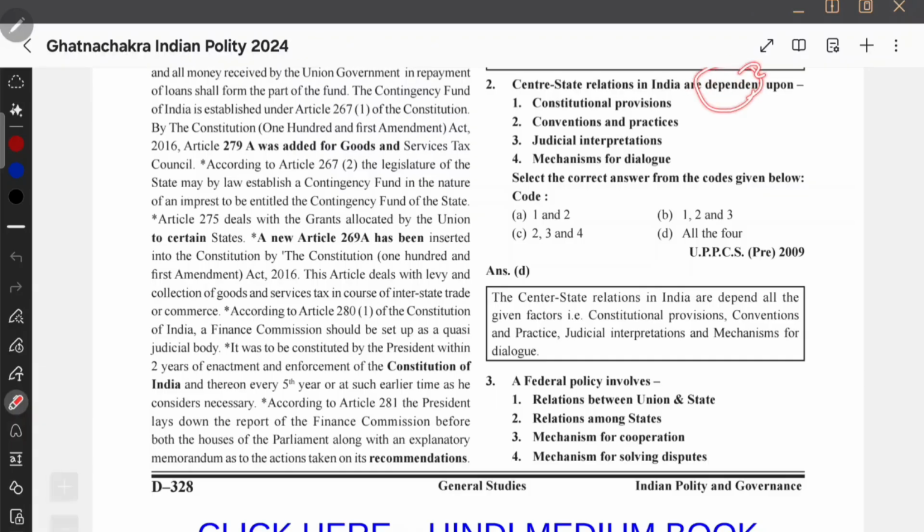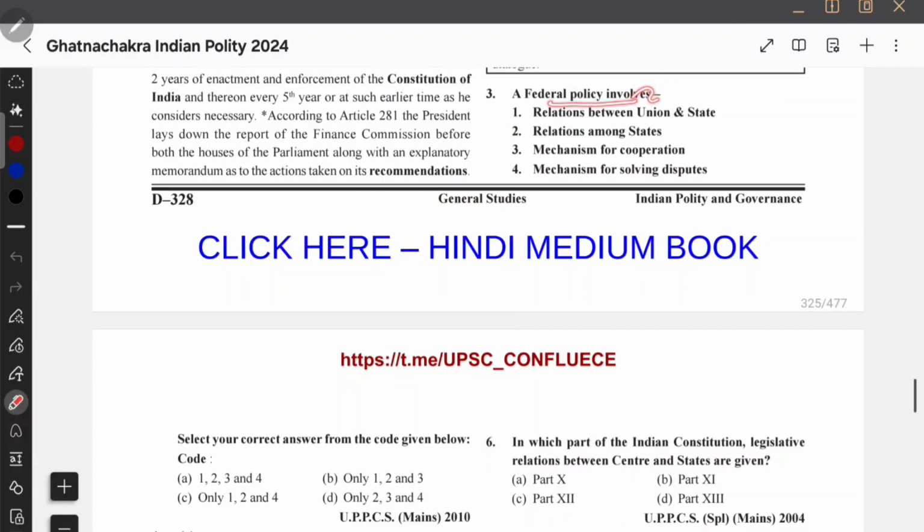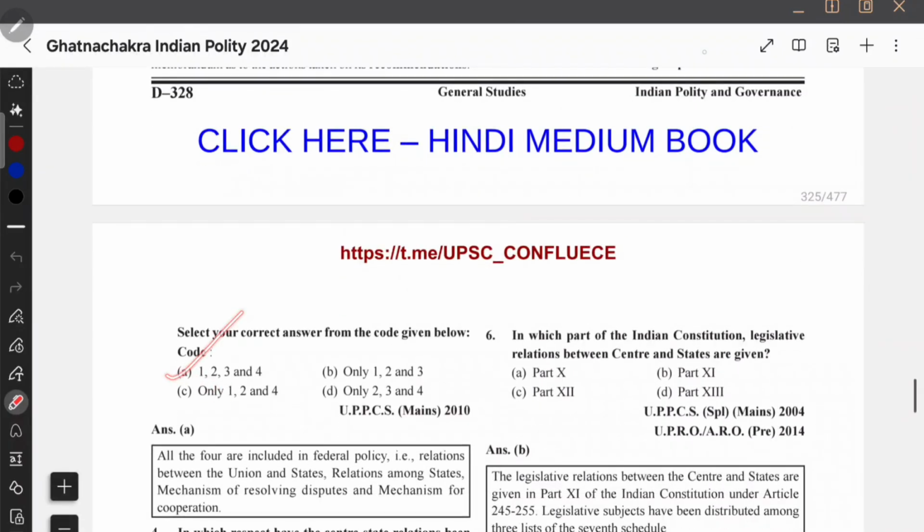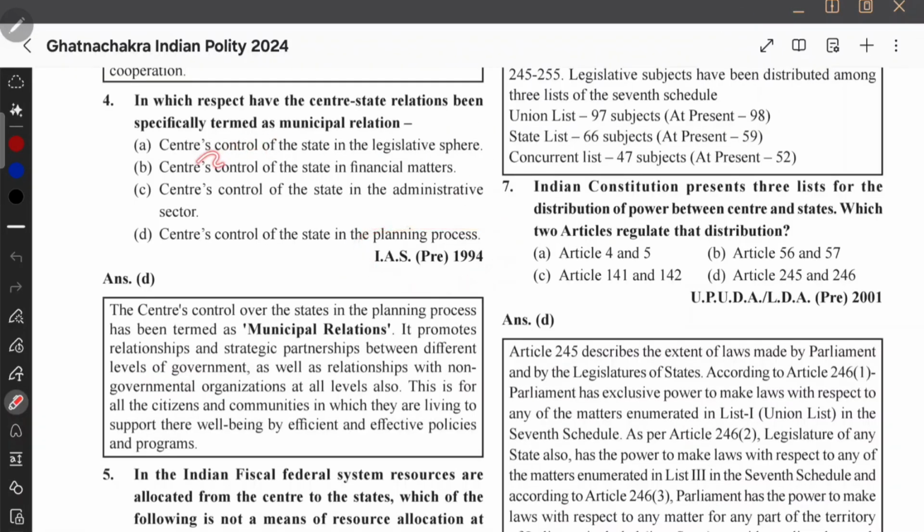Central state relations are dependent on, this question is asked many times in the PSC, and answer will be all the four many times. Judicial interpretations, mechanisms, conventions, practices, constitution, provisions. Federal policy involves relation between union and state, relation between states. That can also be a federal policy, relation between the states, and mechanism for cooperation, and mechanism for solving dispute. All of them are federal policy if they're asking MCQ questions. So answer will be A, all four. This is a previous year question, UPSC.